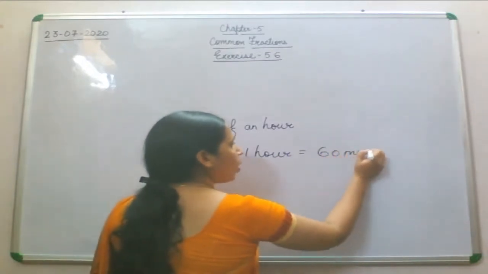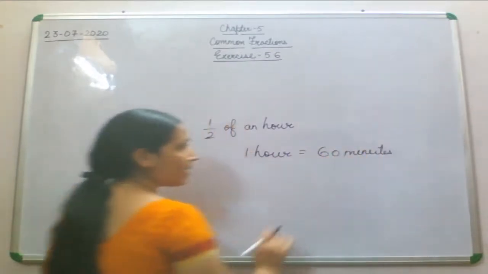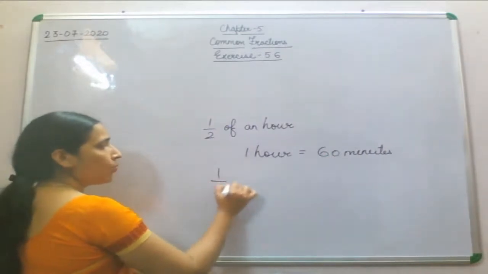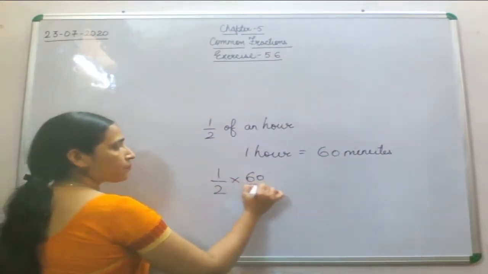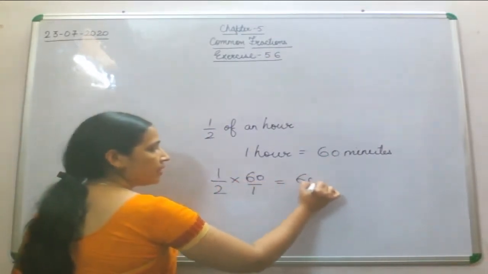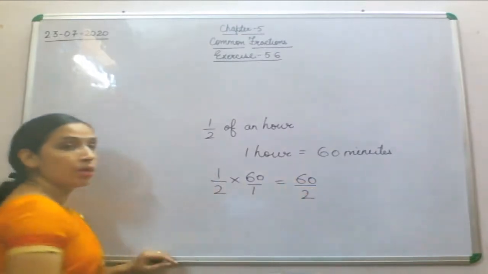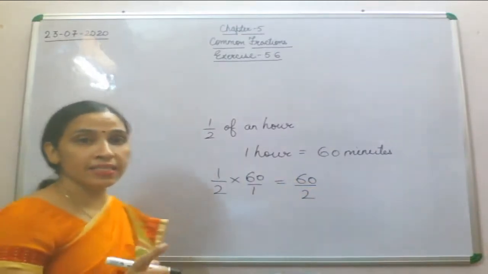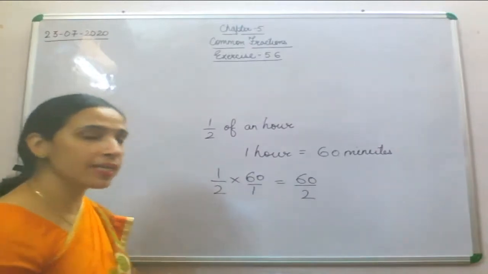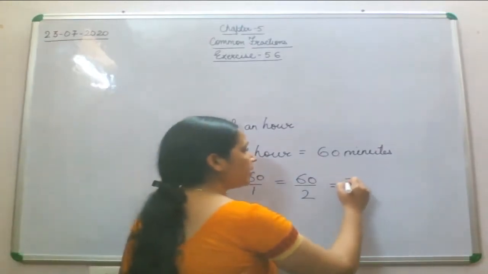It means how much time I took? That is 1 by 2 multiplied by 60. Now 60 divided by 2. Now we'll do the division. 60 will be divided by 2. What will you get? You will get 30 minutes.